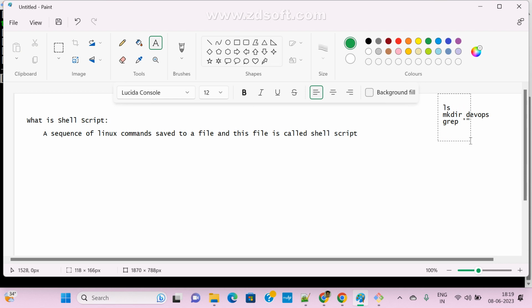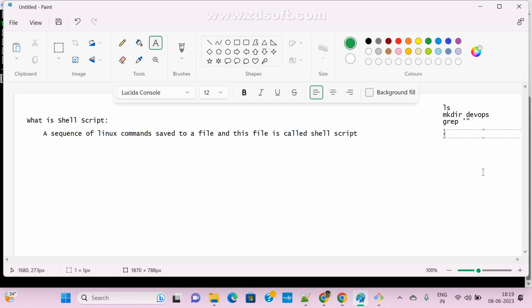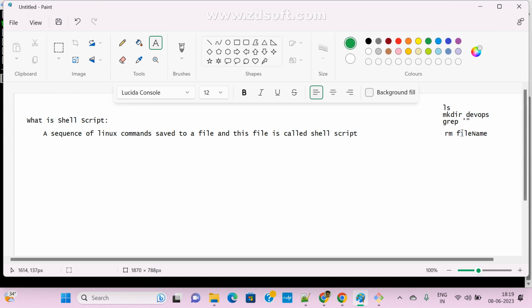So these are the commands, whatever you want, we can pass it. Here you are using the rm command, whatever, these are the Linux commands, right? Here we are mostly running commands one by one, or if you want to pass multiple commands, we use the pipe symbol and execute. But if I want to execute 10 commands, how can I execute 10 commands in a single command line? That is very difficult, right?